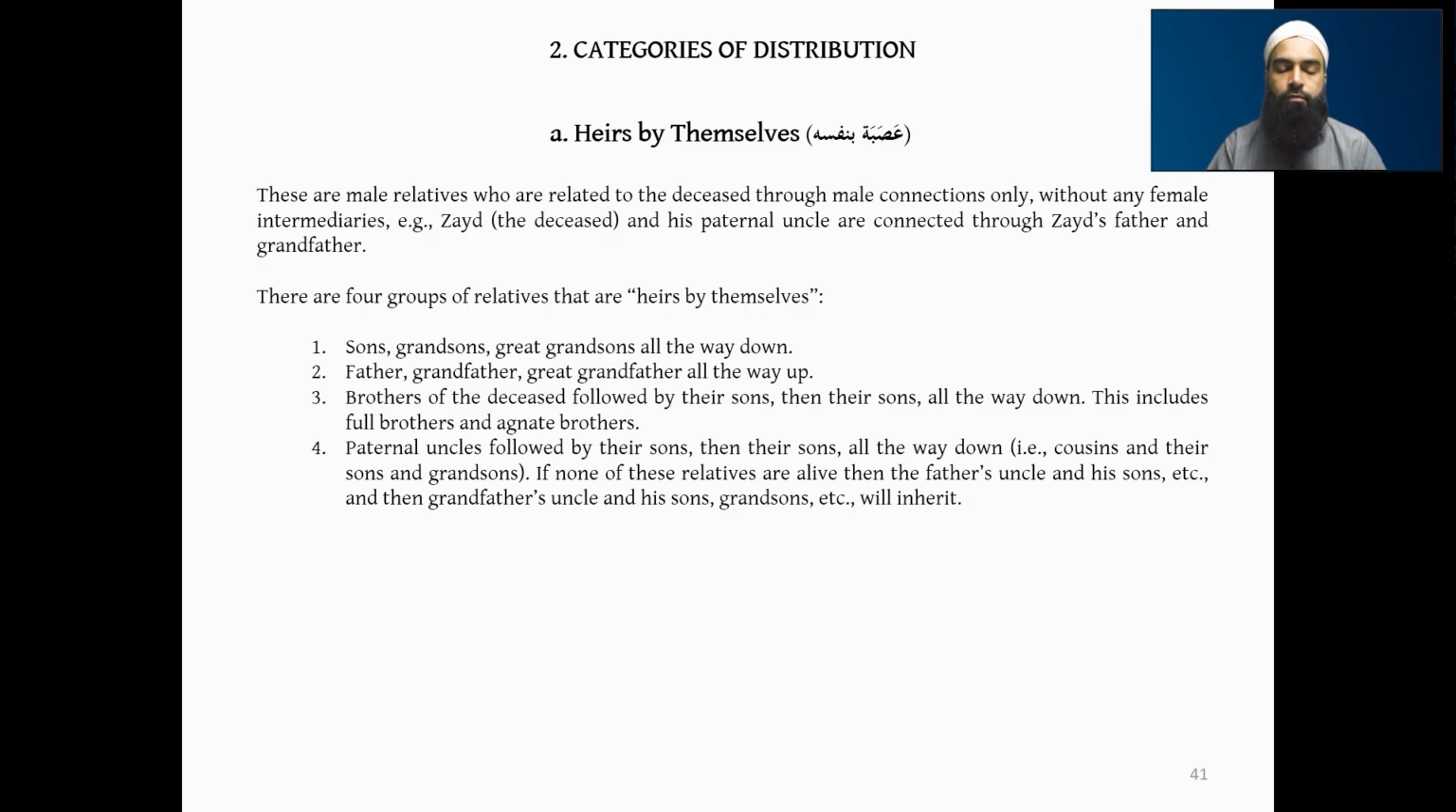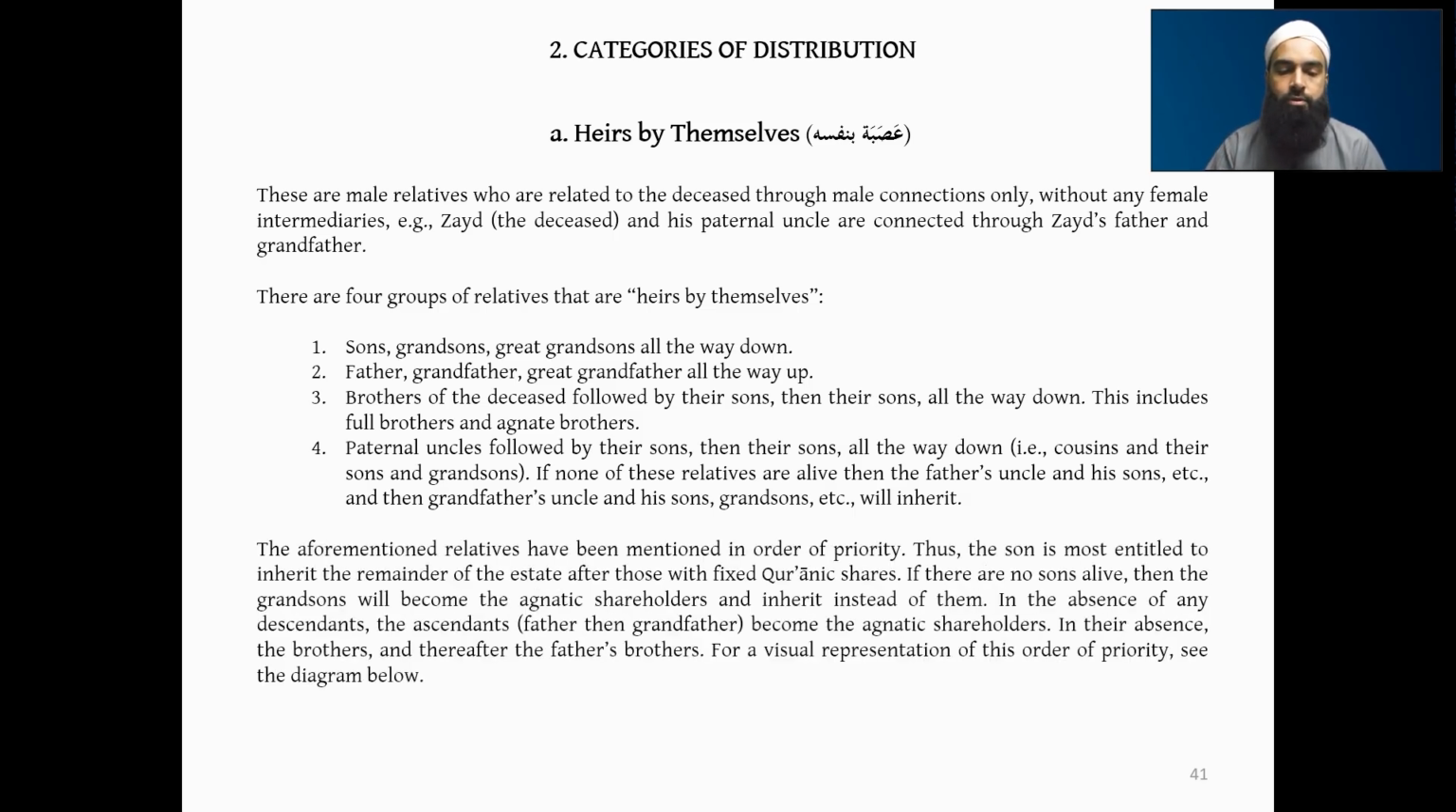Then the fourth category is paternal uncles, followed by their sons. For the paternal uncle, their sons would be the cousin brother of the deceased. All the way down, you have grand cousins and so on, cousins and their sons and grandsons. If none of these relatives are alive, then the father's uncle and his sons, etc., and the grandfather's uncle and his sons, etc., will inherit. I'll explain this further, as you can understand this more in a graphic way, inshallah.